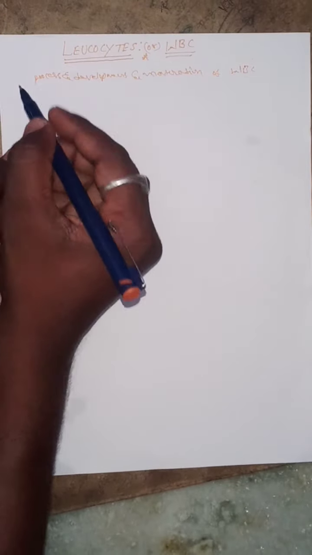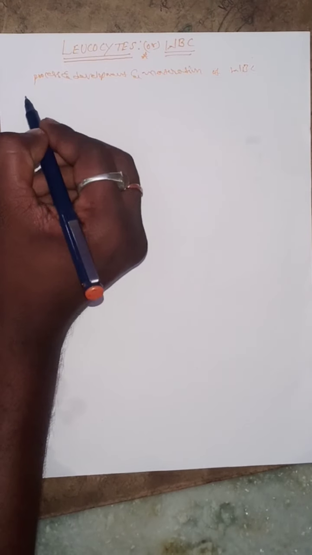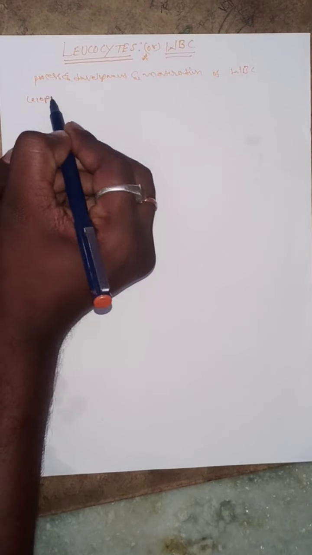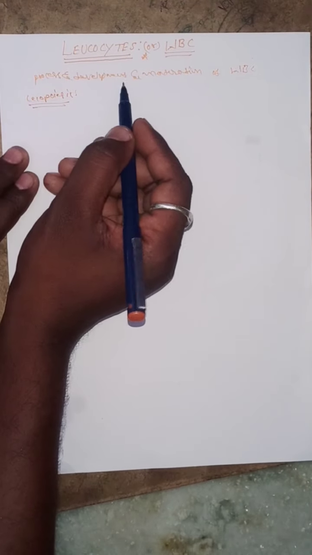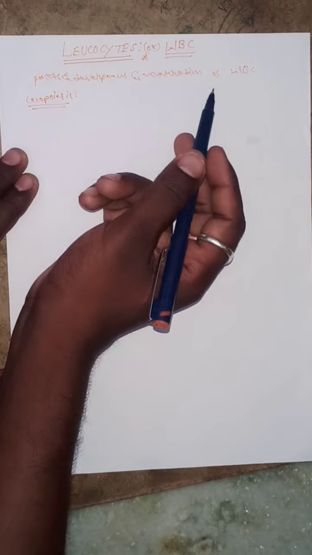WBC development is known as leukopoiesis. In simple words, the development and maturation of the WBC is known as leukopoiesis.